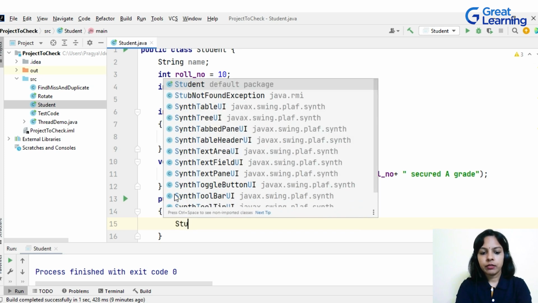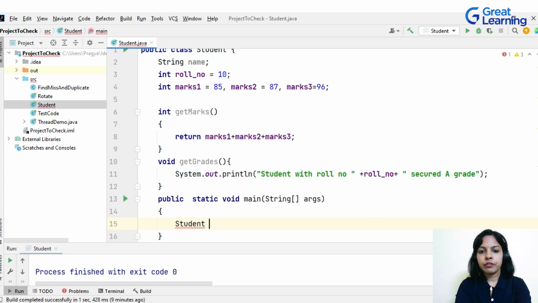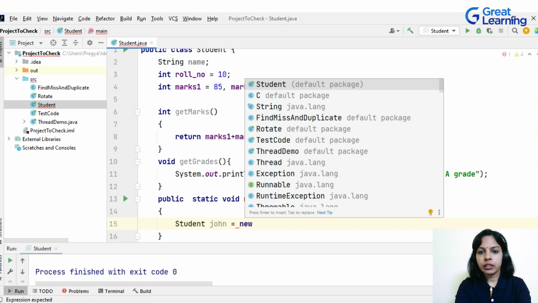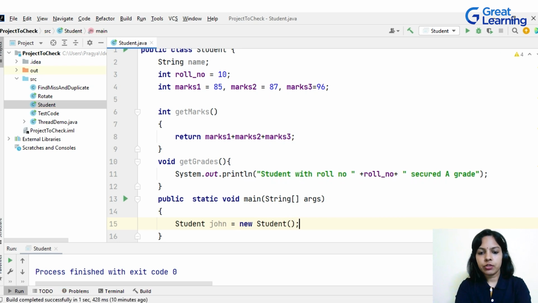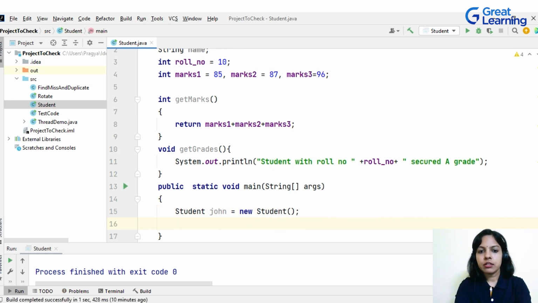So let's say there's a class. So to define an object, what's the syntax used? Student, that is the name of the class, space, the name of the object. Suppose the name of the student is John. So John becomes the object here. The new keyword is used for defining an object, and after that, the default constructor. So this is the object created, that is John, for a given class Student.